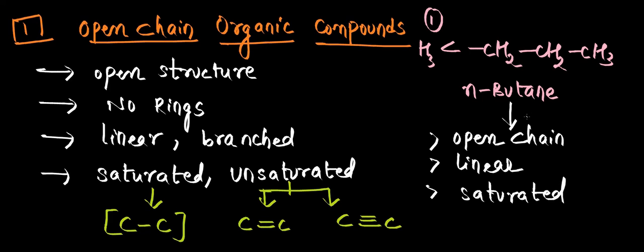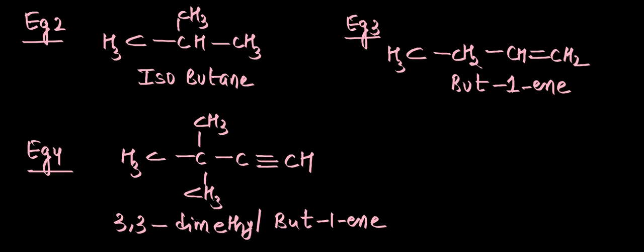Now we'll discuss a few more examples for open chain compounds so that you'll be clear with this topic. So here are a few more examples. Let us understand what kind of compounds these are, okay? Observe example 2, example 3 and example 4. We'll start with example 2, which is isobutane. If you see here, it's an open chain compound, first point. And second thing, it's branched, right? It's not linear.